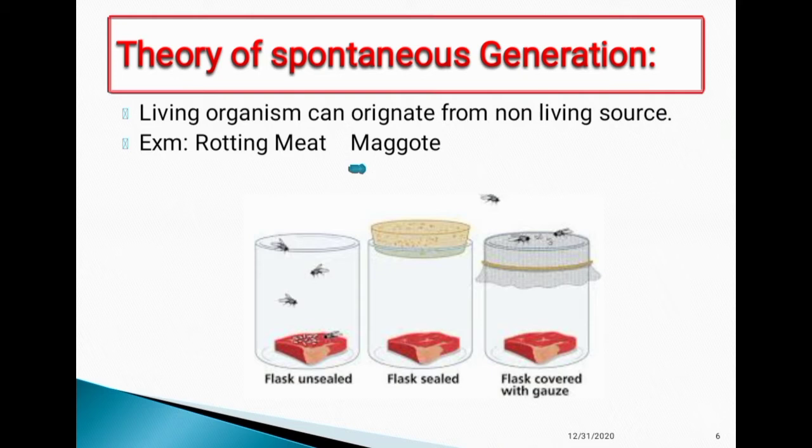Example: rotten meat and maggots. In this picture, the first flask is unsealed and has some maggots and meat, next the flask is sealed, and third the flask is covered with gauze. This process, rotten meat and maggots, is called spontaneous generation.